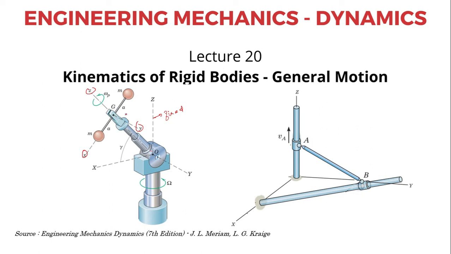Now remember one thing, this XYZ frame is actually undergoing a rotation with an angular velocity omega p. But not only this, but also this O. You see, XYZ is fixed, this will not rotate.